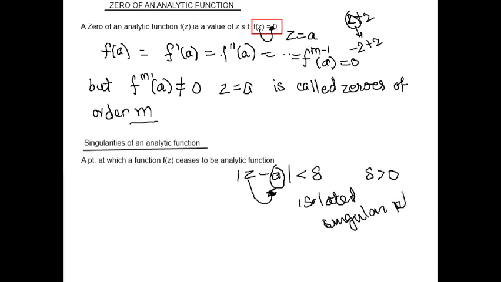So there are different kinds of singularity. In this case, if no neighborhood contains another singular point, then we can say z equal to a is an isolated singular point.